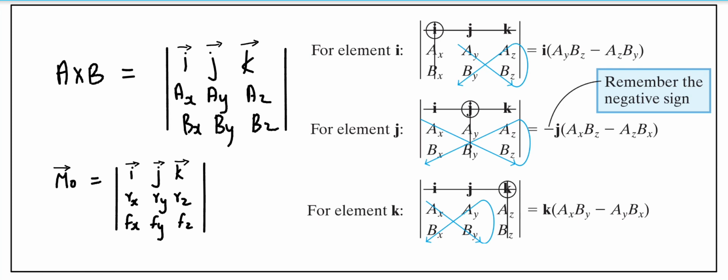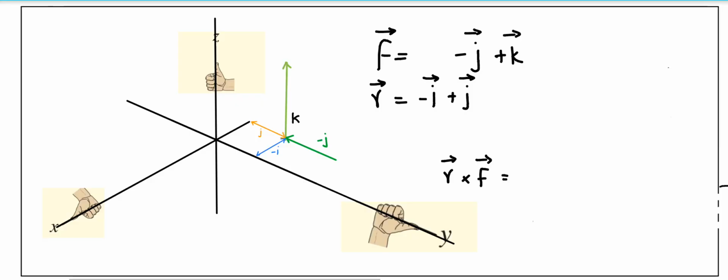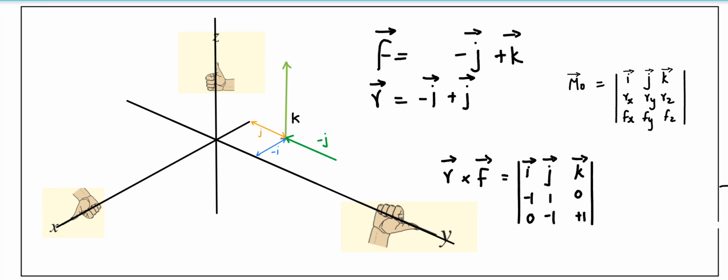Moment is equal to i j k in the first row, below that rx ry rz, and below that fx fy and fz. I'd like to see if this applies to this condition. So I substitute the f vector and the r vector and calculate, and I come up with the result that provides plus i, plus j, plus k, as we expect.